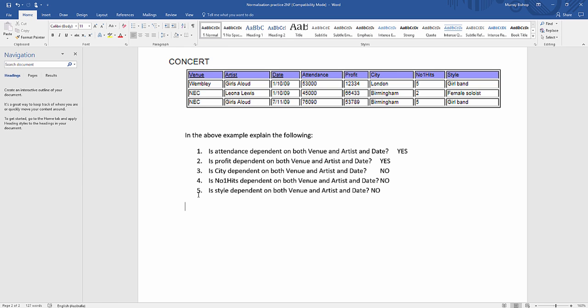So the first table that I'm going to create is the concert table. Now, the venue, the artist, and the date are all related.